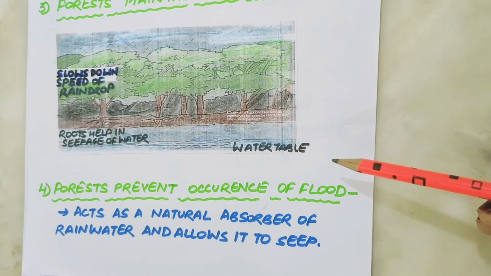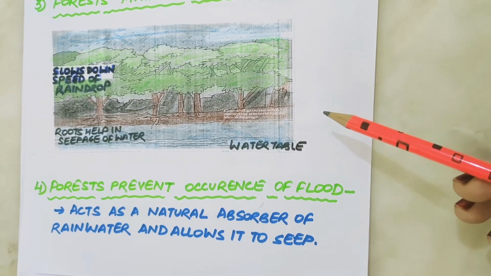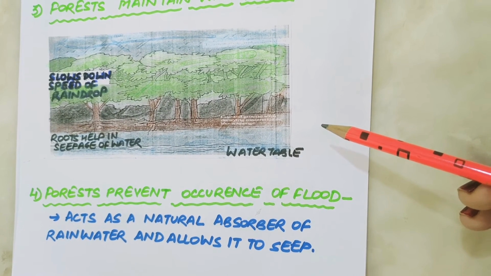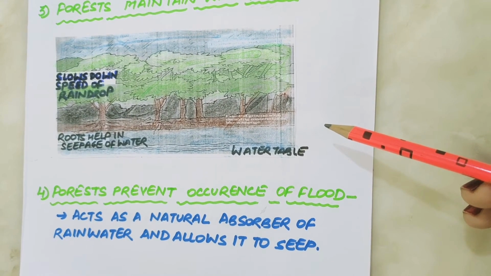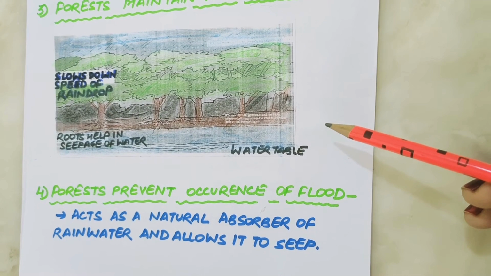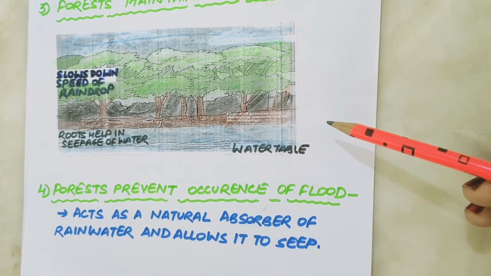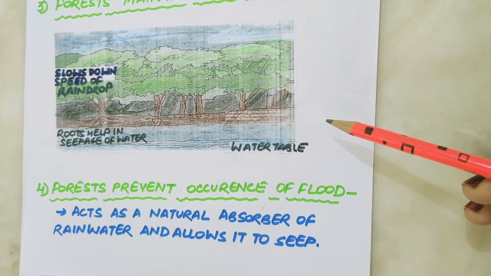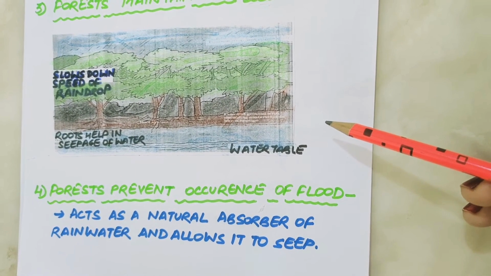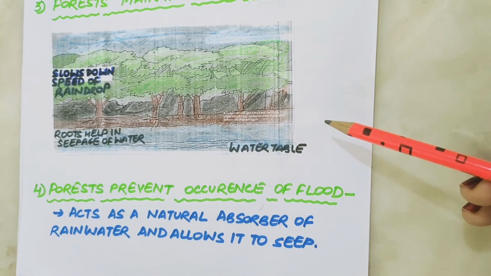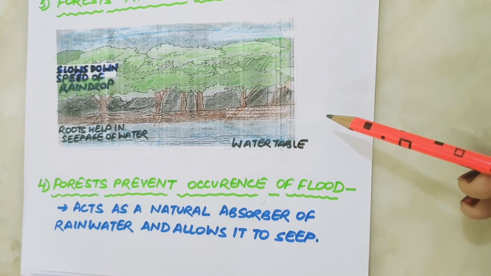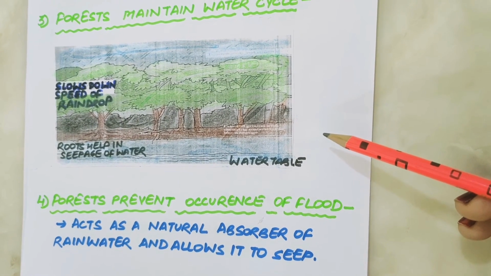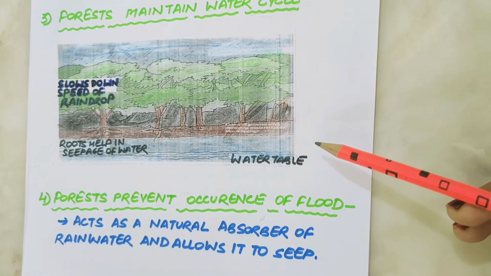On the other hand, if trees are not present, rain hits the ground directly and flood may occur. Heavy rain may also damage the soil. Roots of trees normally bind the soil together, but in their absence, the soil is washed away or eroded. Different kinds of plants grow together in the forest, making different layers and habitat for wild animals. In the absence of plants or trees, the soil will not hold water, which will cause flood and soil erosion.